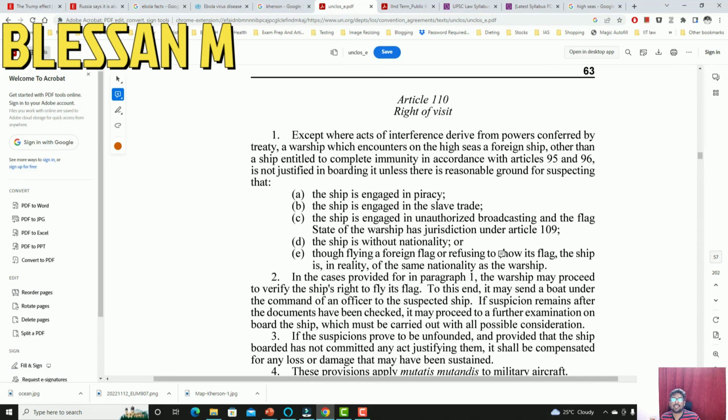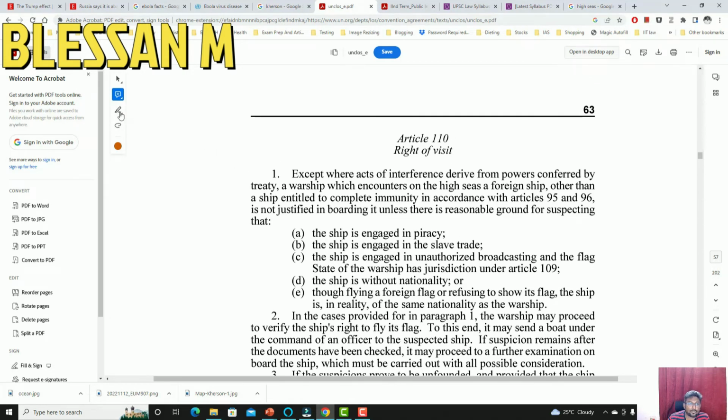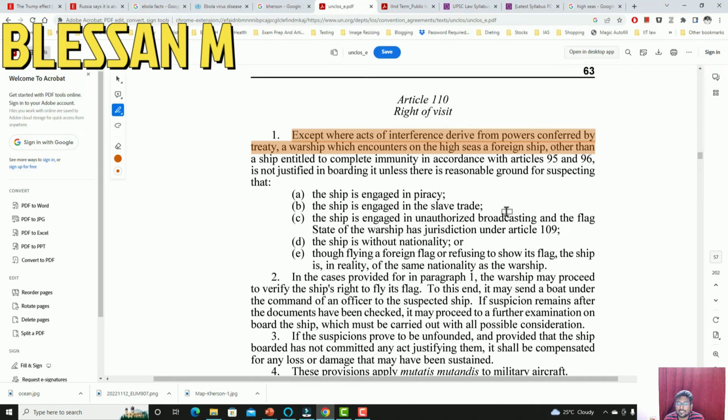And Article 110 gives the right of visit. If you look at this, except where acts of interference derive powers conferred by treaty, a warship which encounters on the high seas a foreign ship other than a ship entitled to complete immunity in accordance with Articles 95 and 96 is not justified in boarding it unless there is reasonable ground for suspecting that the ship is engaged in piracy, the ship is engaged in slave trade, the ship is engaged in unauthorized broadcasting, the ship is without nationality, or is flying a foreign flag, or refusing to show its flag.